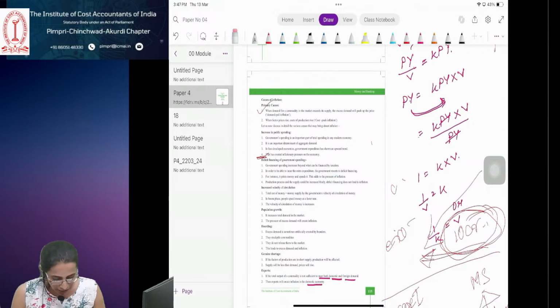Custodian of foreign exchange reserves. The central bank maintains the reserves of foreign exchange and regulates their use. It has the responsibility to maintain the stability of the exchange rate of the native currency in terms of foreign currency.